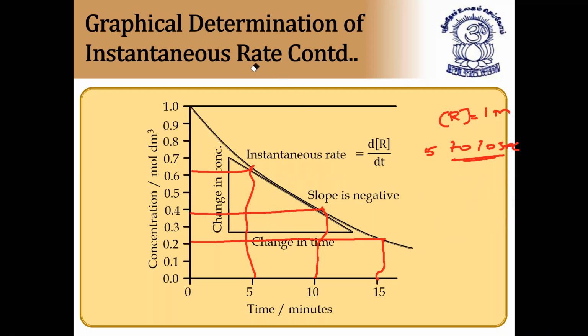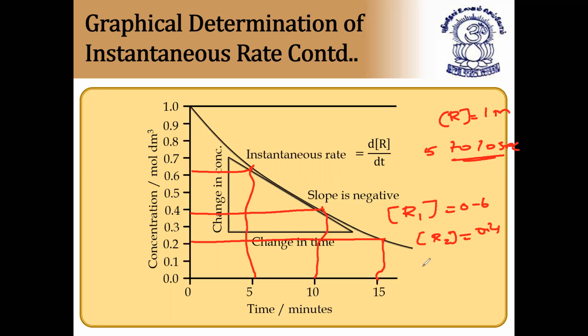So again, I'll write clearly. Just please go through it clearly. So how to find instantaneous rate in between 5 to 10 seconds? From 5 to 10 seconds. So how to calculate? In that case, concentration of R1 after 5 seconds is approximately 0.6, and concentration of R2 becomes 0.4.